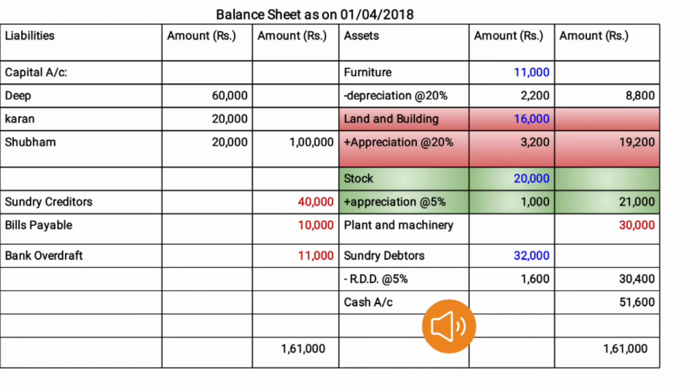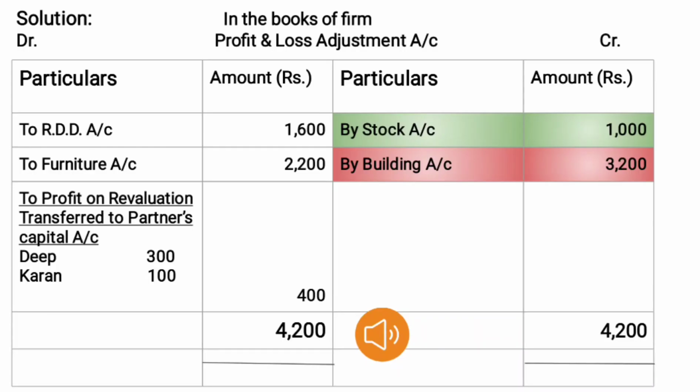Outer column will come 21,000. Land and building, already we took the amount 16,000. Add appreciation at the rate of 20%, that is 3,200. Outer column will come 19,200. Second effect will come on the profit and loss adjustment account credit side, by stock account 1,000 and by building account 3,200.